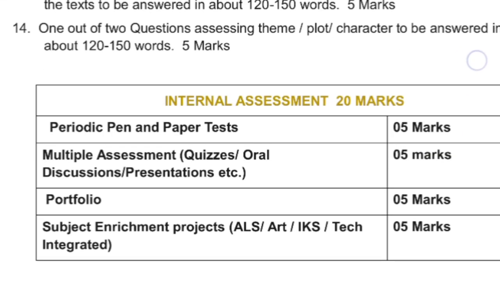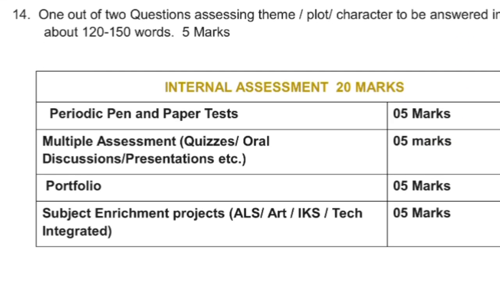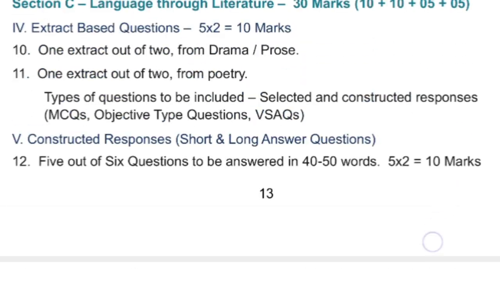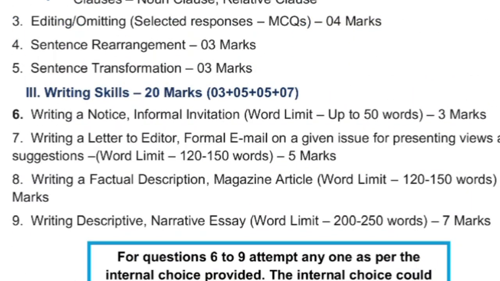So here internal assessment is also given. A periodic pen and paper test for 5 marks will be considered. Multiple assessment, quizzes they have given. Oral discussion is given. Presentation is given for 5 marks. Portfolio is given for 5 marks, and subject enrichment activity, ASL or art or tech or integrated, 5 marks. So this is the change in your syllabus and paper pattern.